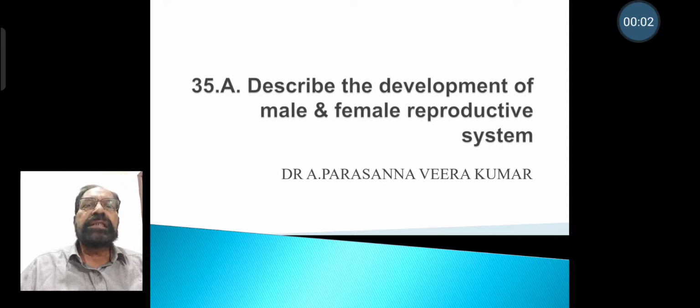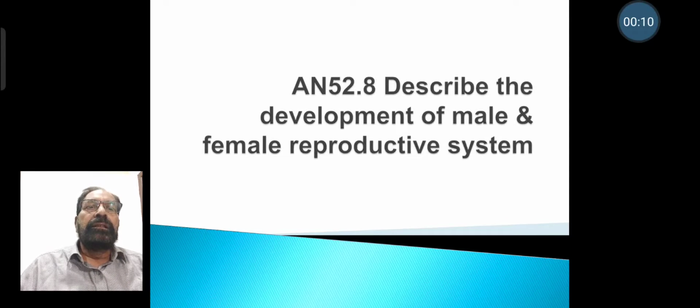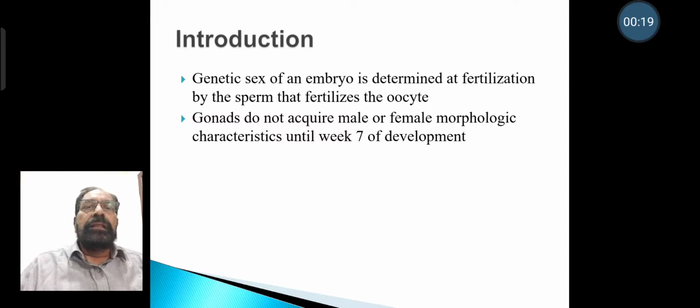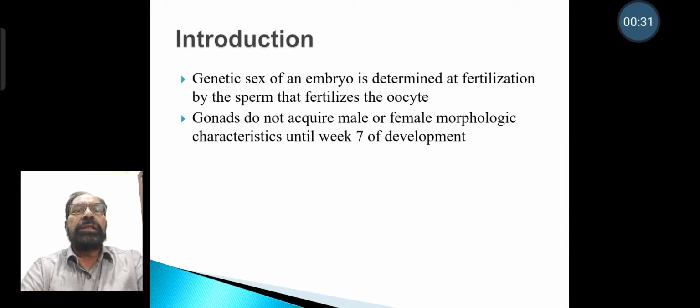So in this topic we describe development of male and female reproductive system. So the competency is development of male and female reproductive system. The genetic sex of an embryo is determined at fertilization by the sperm that fertilizes the oocyte. Gonads do not acquire male or female morphologic characteristics until the week 7 of development.